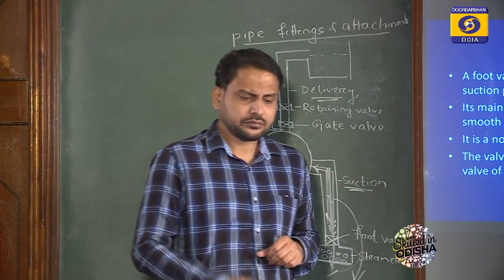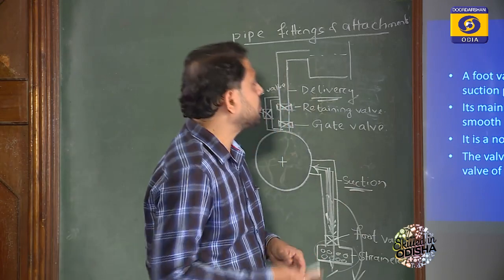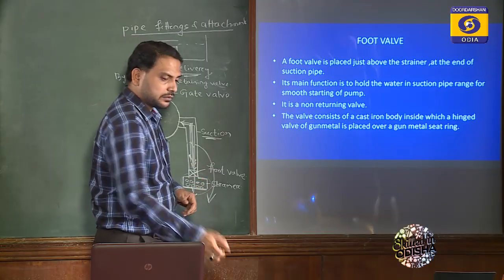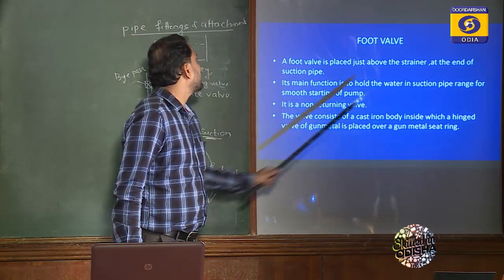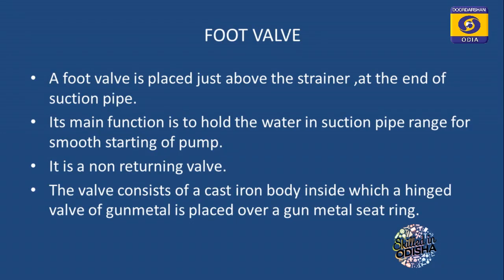So priming is needed if the foot valve is defective. It is a non-returning valve. The main function is to hold water in the suction pipe range for smooth starting of the pump. As I said, its main function is to hold water for smooth starting of the pump, and it is placed just above the strainer. Yes.